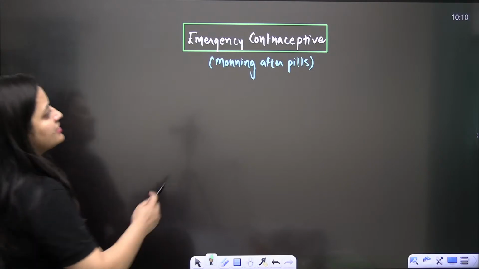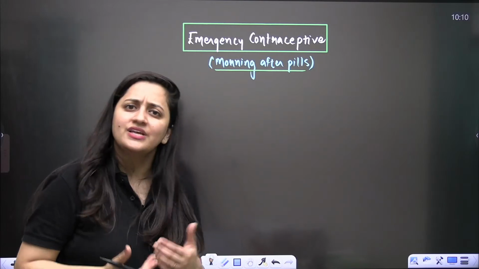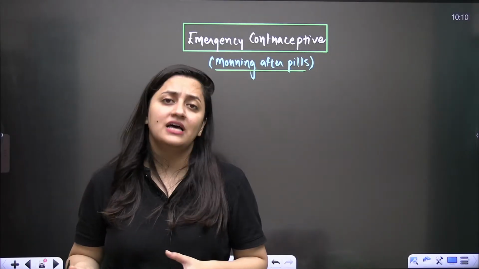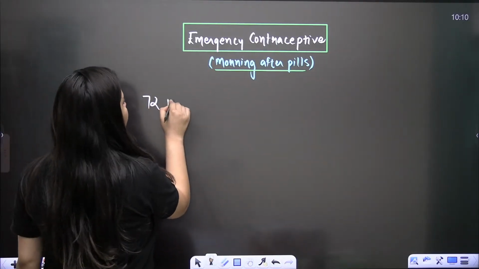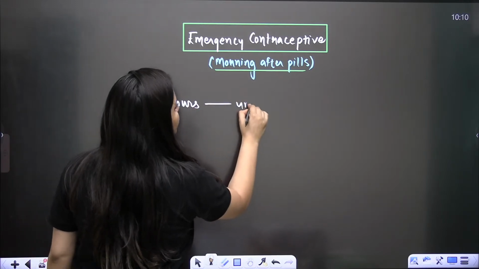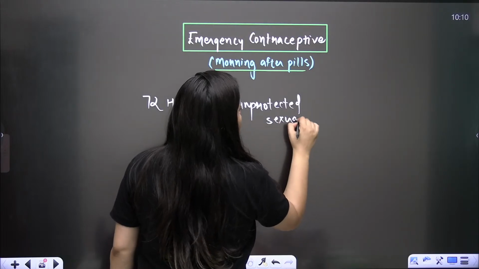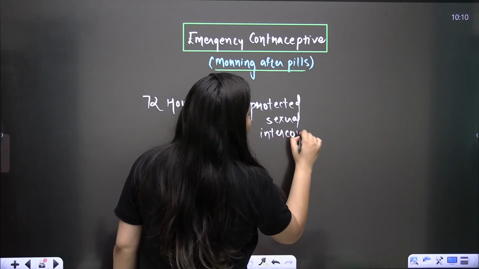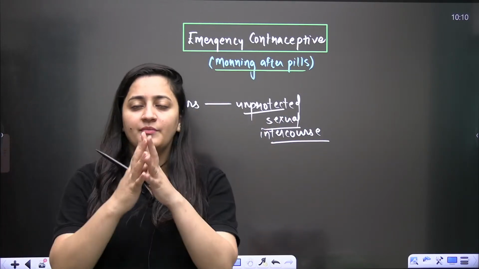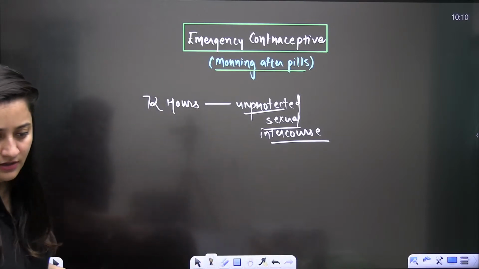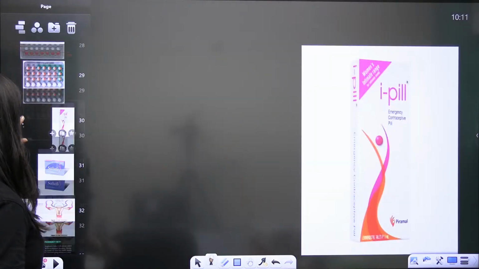Clear? So next is emergency contraceptive pills, which are morning after pills. So let's say there is unprotected sexual intercourse, any reason can be there. It can be sexual abuse as well. So in that case, the female can take this pill within 72 hours of unprotected sexual intercourse. So I-pill and all, these are the morning after pills. These are the emergency contraceptive pills. They will not allow the gametes to fuse, and if they are fused, the implantation will not occur.